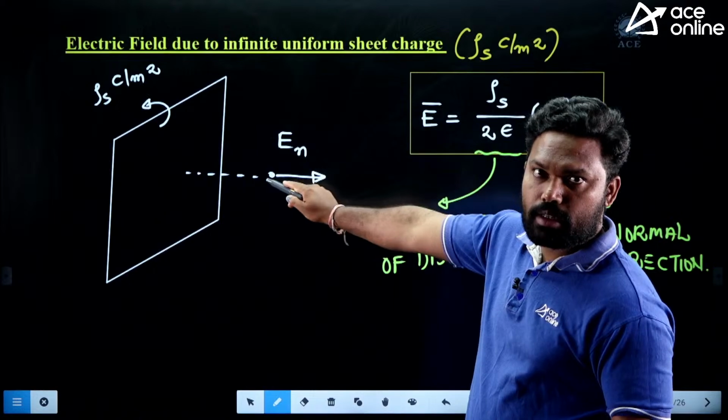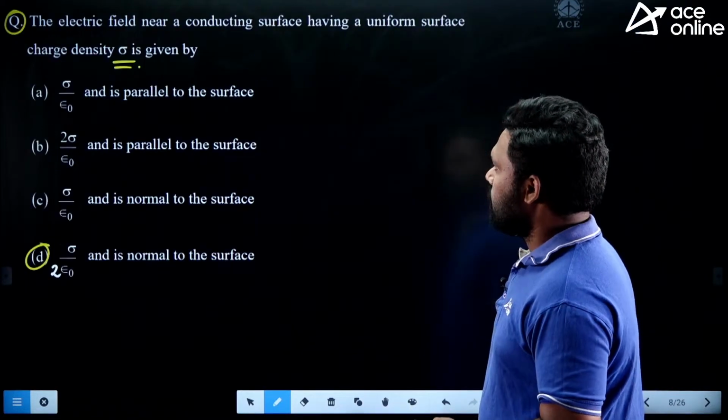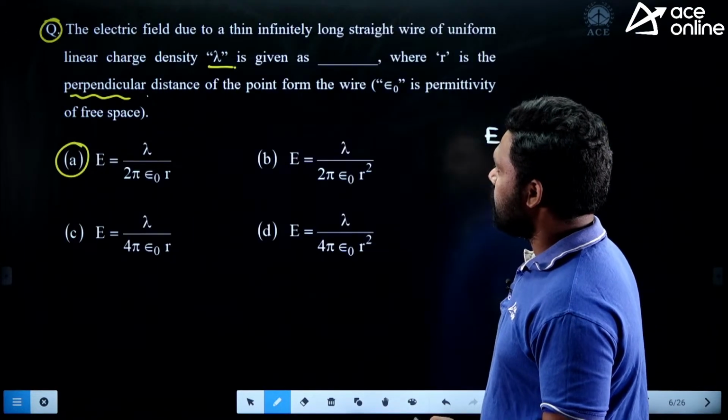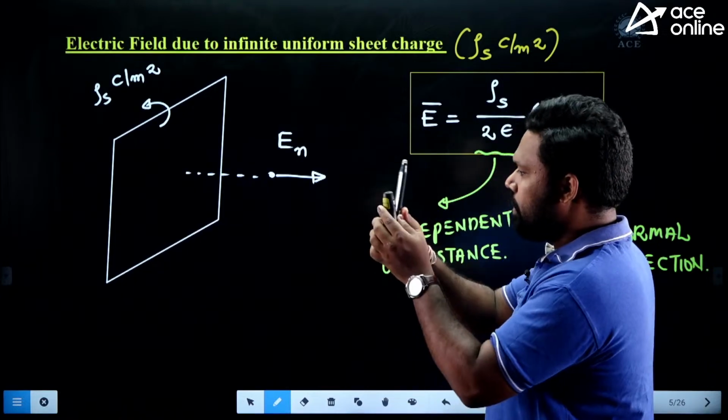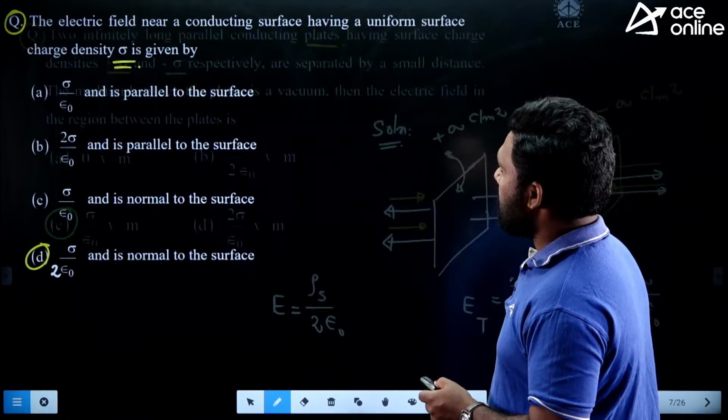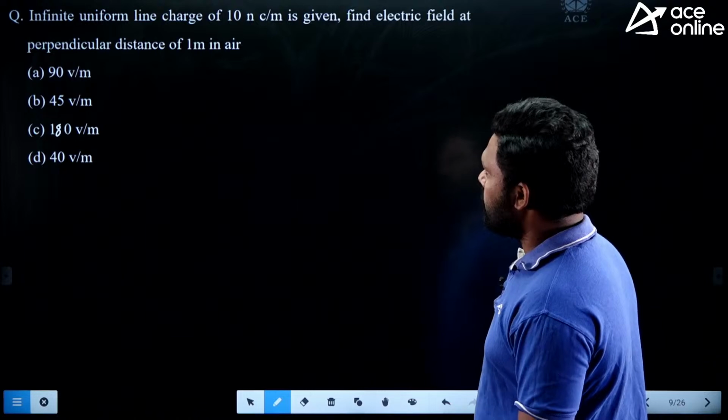So it is a normal direction. Okay. It is not parallel. So if the sheet is like this, the electric field is in the normal direction, not parallel. Okay, next one more question.